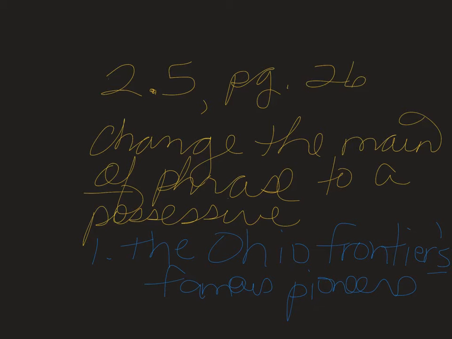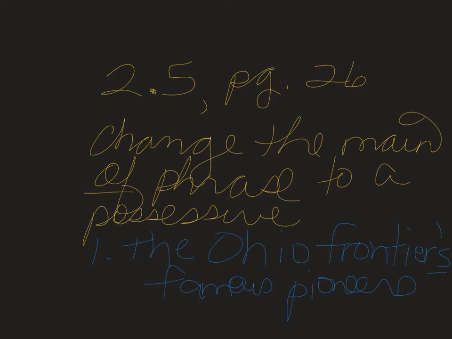The one that is showing, or could show, ownership is the frontier. So you want to make that one possessive. The way you would do it is to say, the Ohio Frontier's, F-R-O-N-T-I-E-R apostrophe S,